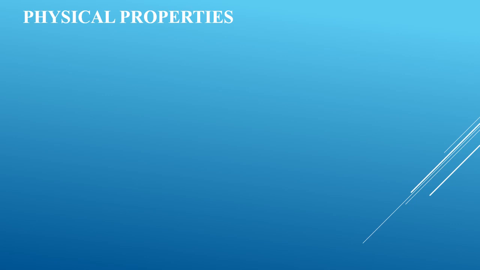Before we move to the physical properties, we need to understand what a physical property actually is. Can anybody answer what is a physical property? A physical property is any property that is measurable, whose value describes a state of a physical system.